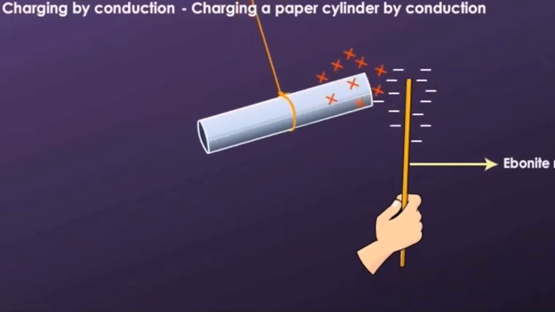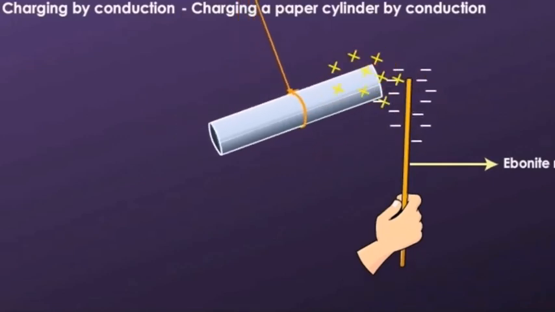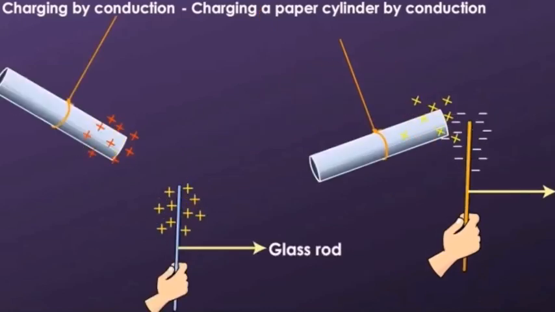Next, bring an ebonite rod rubbed with flannel, negatively charged, near the paper cylinder. What happens this time? We can see that the paper cylinder is attracted by the ebonite rod. This means that the paper cylinder has acquired a positive charge, that is, the same charge as on the glass rod due to conduction. So, it repels with the positively charged glass rod and attracts with the negatively charged ebonite rod.